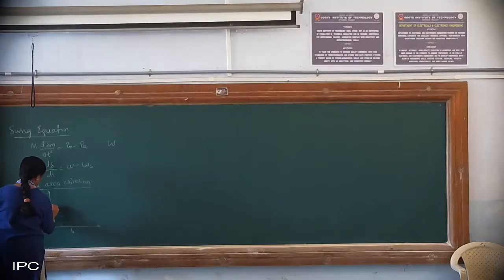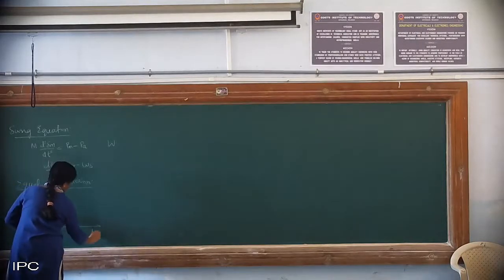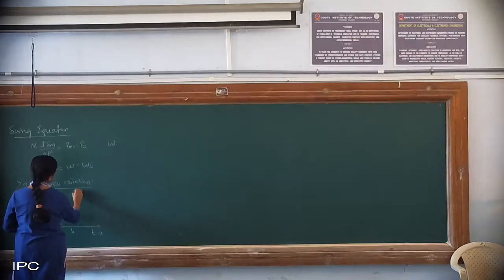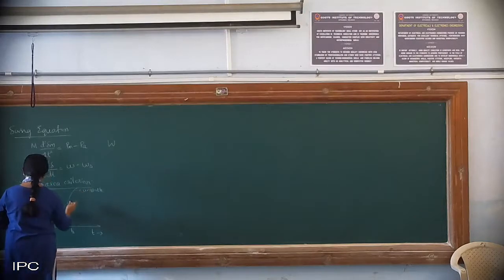This is assumed to be constant; this is your delta naught at time t naught. This is the plot of delta, this is the plot of t. What happens now, if the system is unstable, it will go on increasing. This is the unstable system, whereas for a stable system, it increases to some value and later on it decreases.